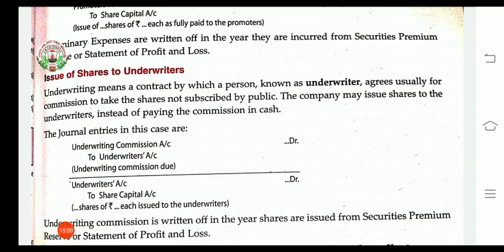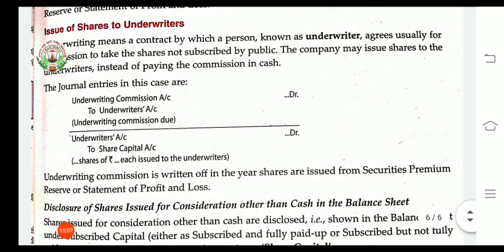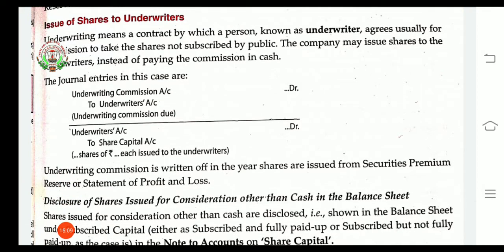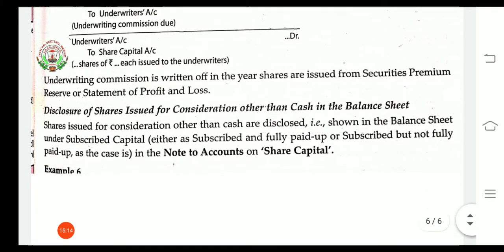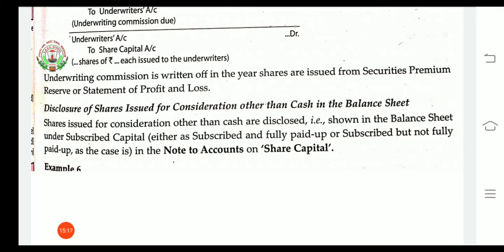That time the entry will be underwriting commission account to underwriter's account, and then the issue of shares entry will be written, that is underwriter's account to share capital. Now how will it be disclosed in the balance sheet? It will be shown as under subscribed share capital. We have two choices, either as subscribed and fully paid up, or subscribed but not fully paid up, and that is under notes to accounts on shares.